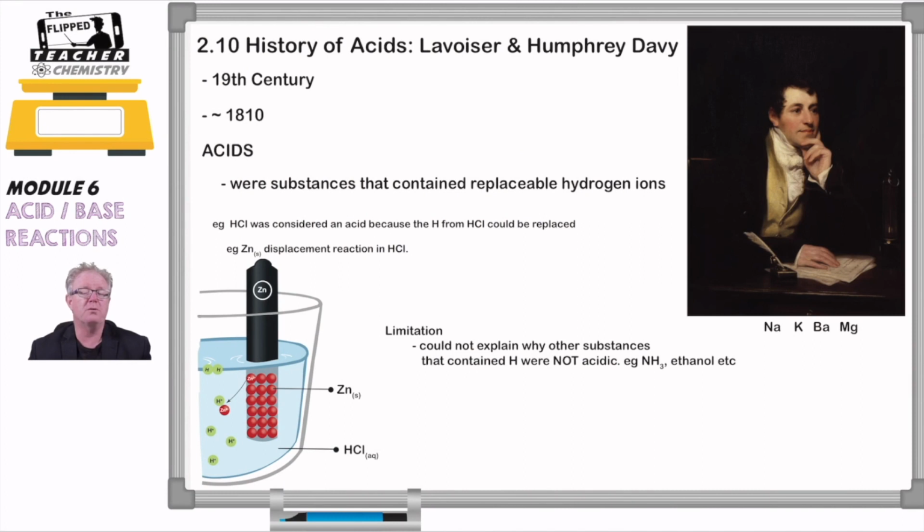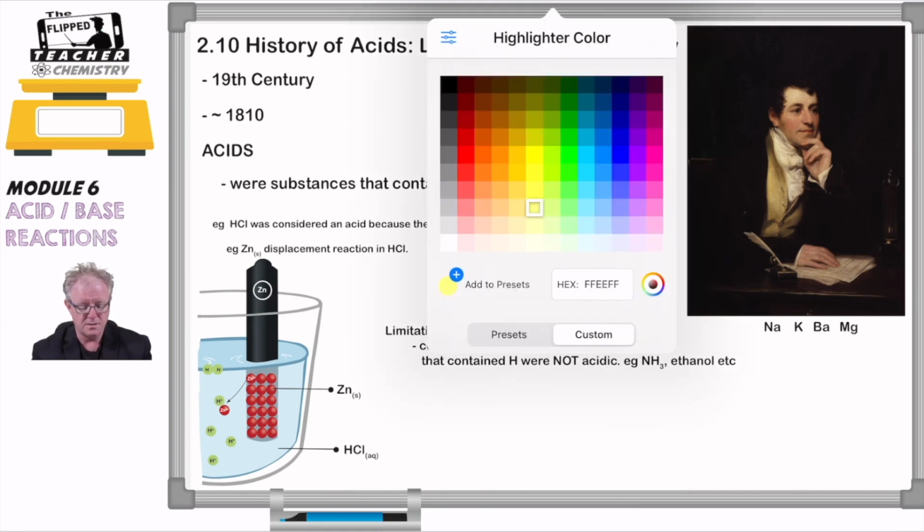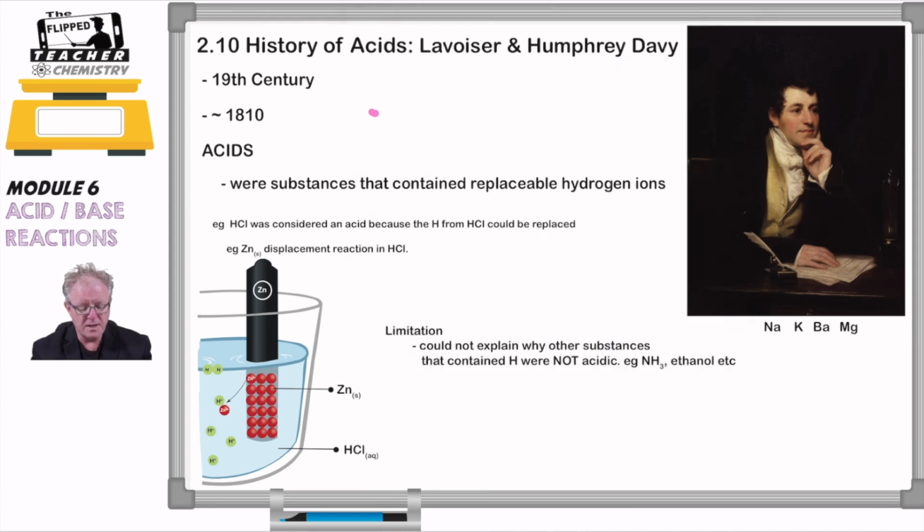The next person to put forward a major theory was Humphrey Davy. Now with him, I didn't do it with his name, but with his first name, I'm going to change that to red or pink or something like that, and we can just highlight the H, because Humphrey Davy was all about hydrogen, acids containing hydrogen. Okay, and so around about 1810, he basically said that acids were substances that contained a replaceable hydrogen.